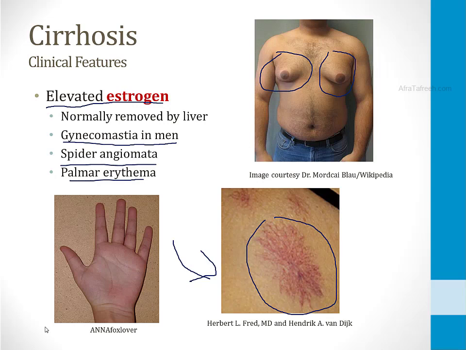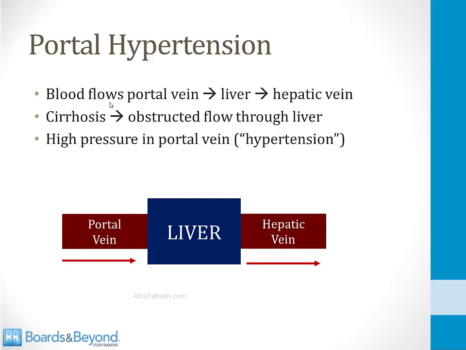And on the bottom right side of the screen is a normal palm. If this patient had palmar erythema, you would see redness in the hypothenar and thenar eminences of the palm. That's a characteristic feature of cirrhosis of the liver. And I've always remembered both spider angiomata and palmar erythema from thinking that estrogen can make your skin red. If you just remember that basic fact, it's easy to remember these two features of cirrhosis of the liver, spider angiomata and palmar erythema.